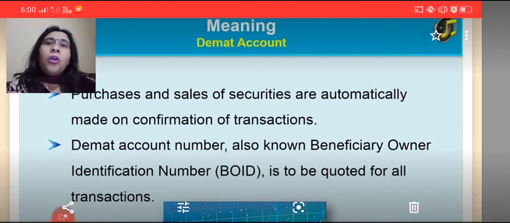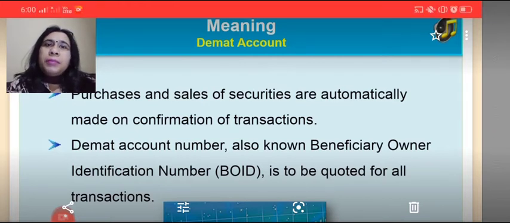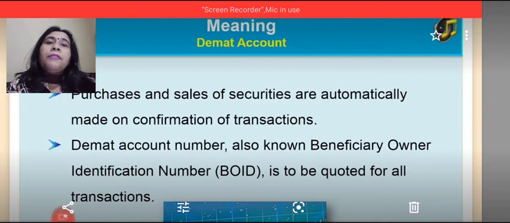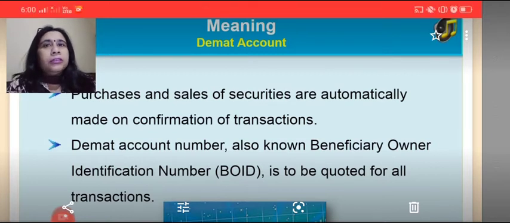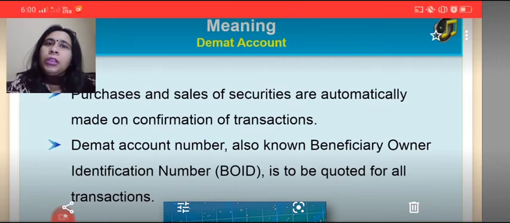See students, we all have bank accounts and you are all familiar with what is a bank account. In bank, we deal with the money matters. We withdraw the money, we deposit the money, we transfer the money. But DMAT account is a separate account where we have to transact with the financial instruments in electronic form. So these instruments are sold, purchased, that is, transacted, kept and transferred from one account to another account through the dematerialized account or DMAT account in electronic form.